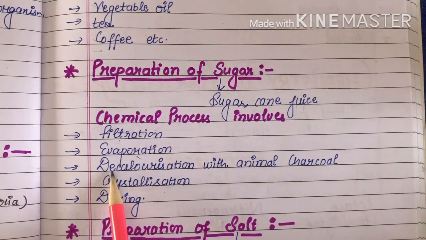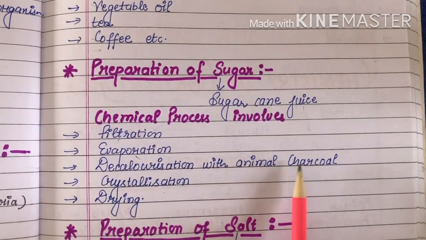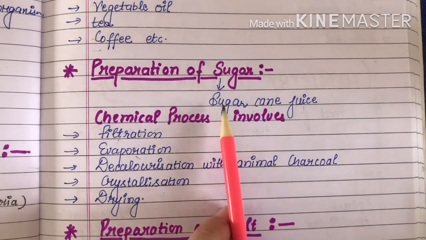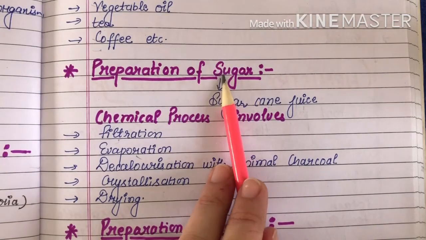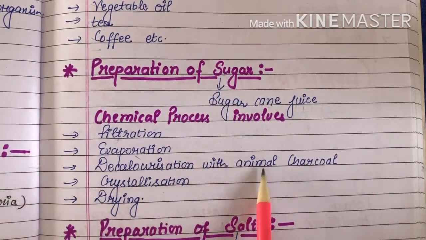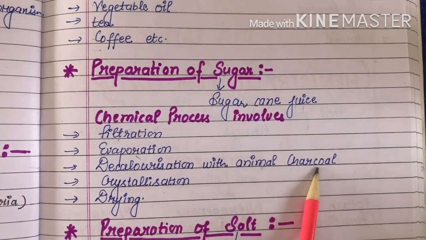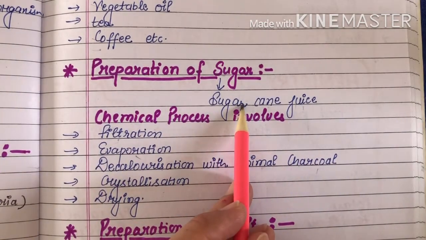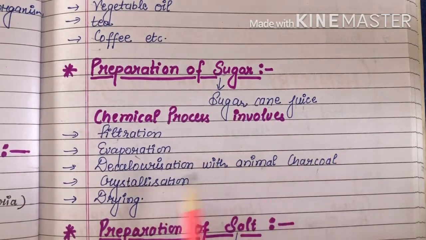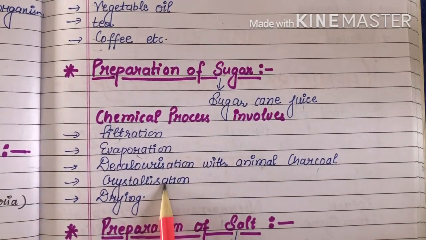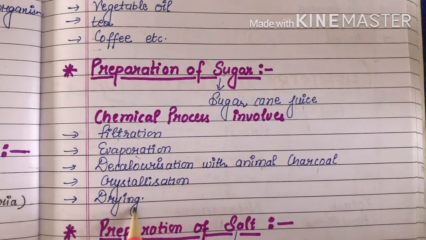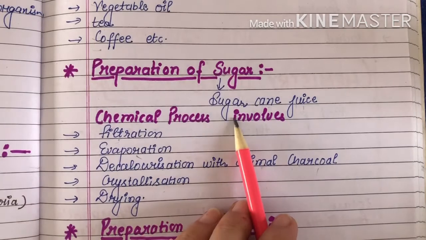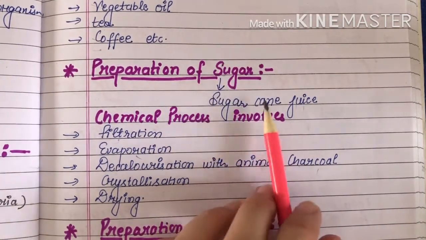Then the third step is decolorization with animal charcoal. You know that the sugarcane juice is brown in color, but sugar is mainly white. With the help of animal charcoal we decolorize it so that it becomes white. The fourth step is crystallization, meaning the solid part is obtained. The solid part obtained after drying is sugar. So we get sugar from sugarcane juice.